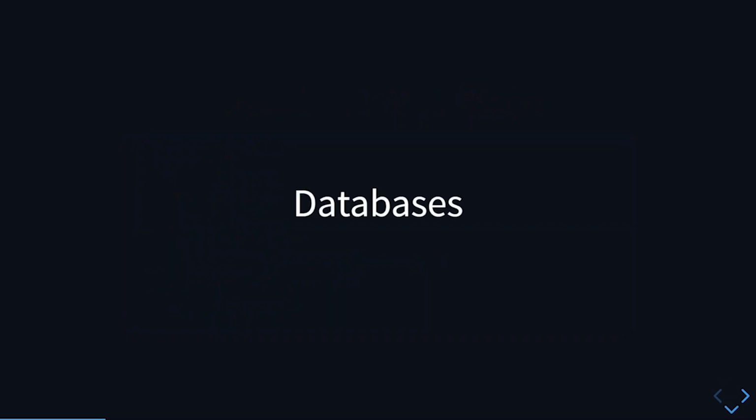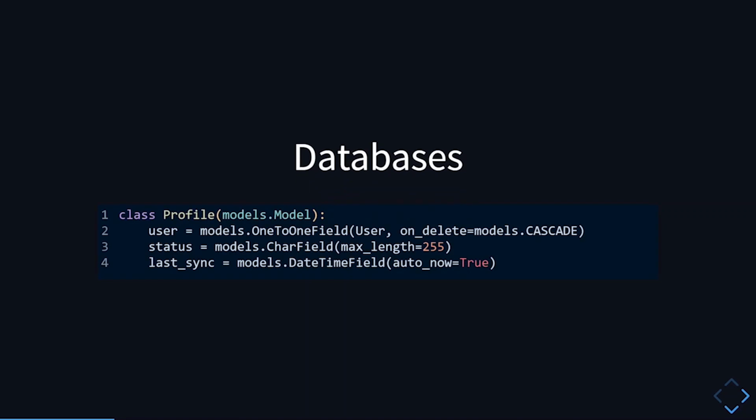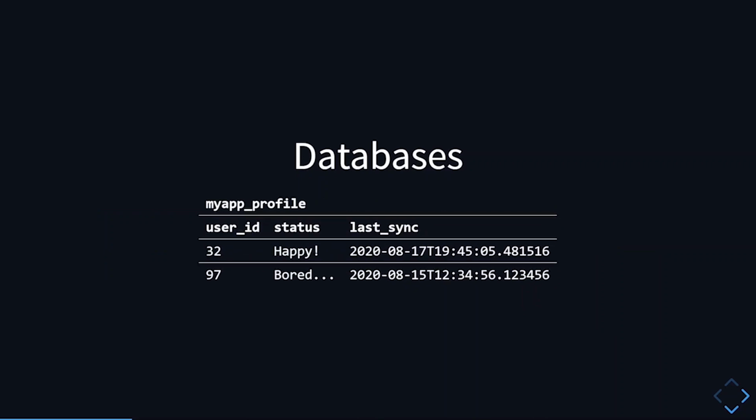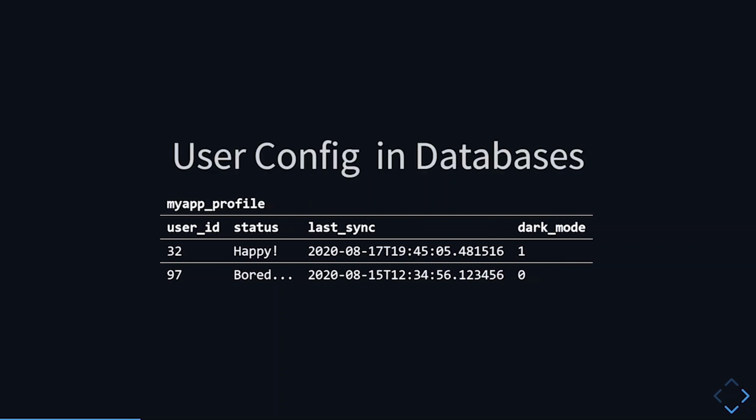When talking about databases in Django, we usually talk about the models. Now, this model represents this table in our database, and the fields represent the columns. Now let's say I want to store the user's preferences or configuration in the database, such as a dark mode setting.